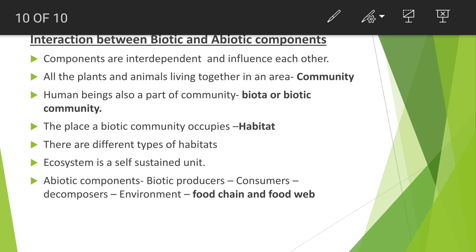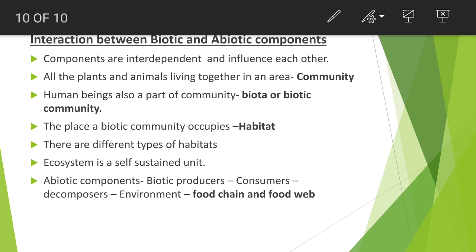The food prepared by plants is taken in by the consumers. Who will eat the plants? The herbivorous animals, the plant-eating animals, are consumers. The consumers need food, so they depend on the producers.